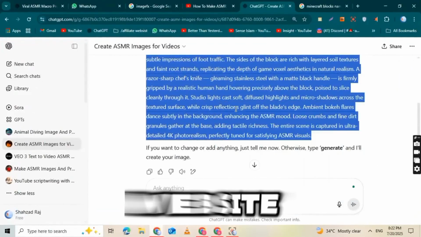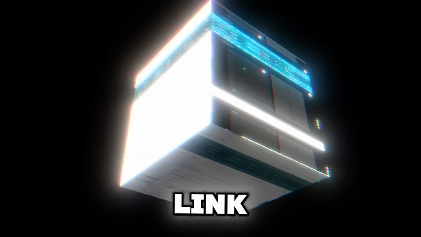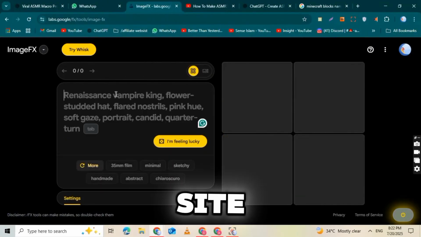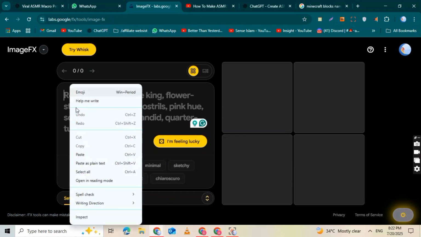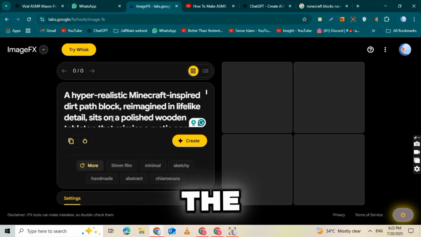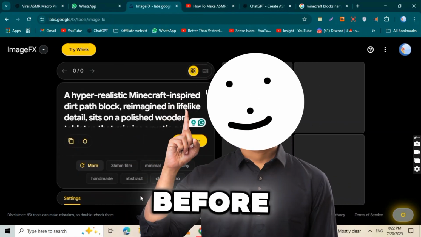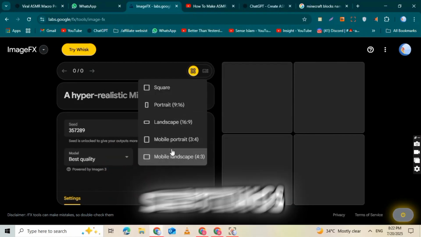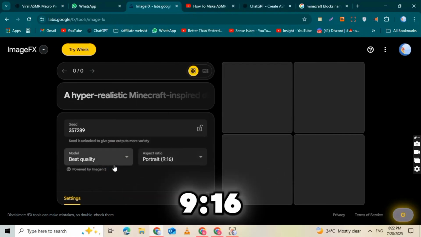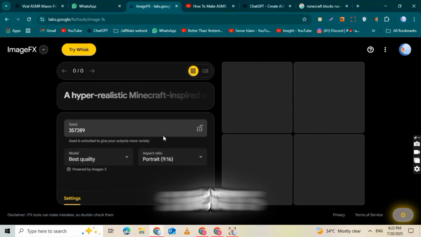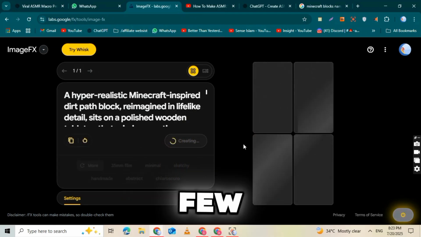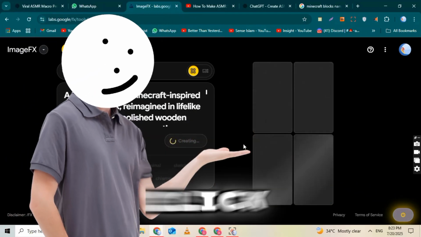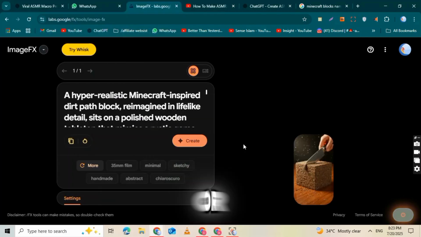Then go to a website called ImageFX. I've added the link in the description below. Once you're on the site, sign up or log in. After logging in, you'll see a simple interface. Paste your prompt into the box. Now, before generating the image, click on the Settings button and change the aspect ratio to 9:16. This is perfect for YouTube Shorts and TikTok. Then click on the Create button. In just a few seconds, your image will be ready. Click to download the image to your computer or phone.